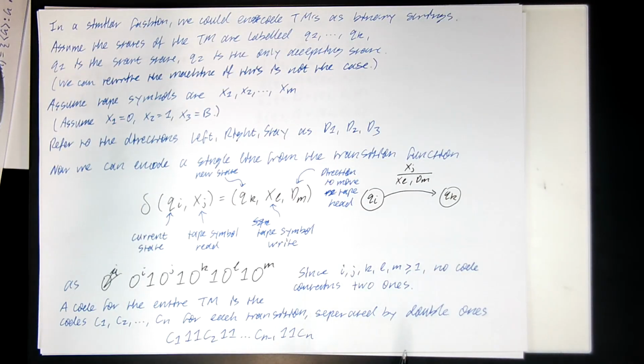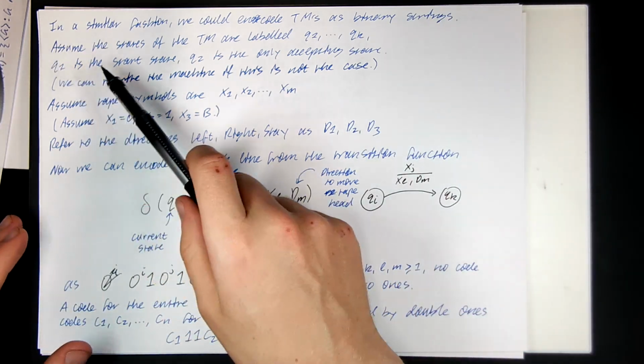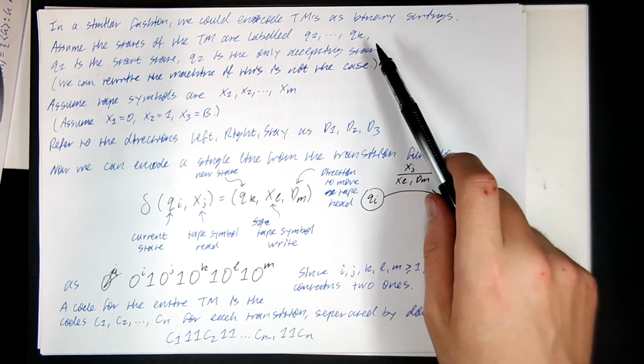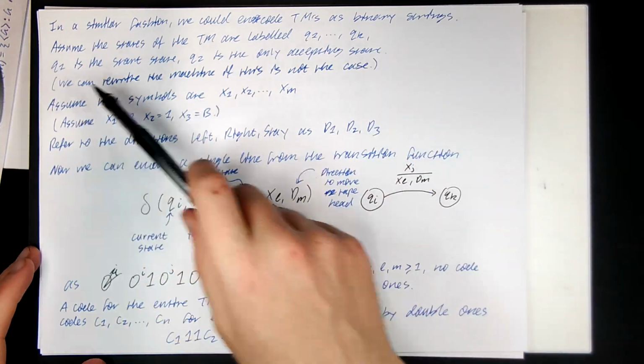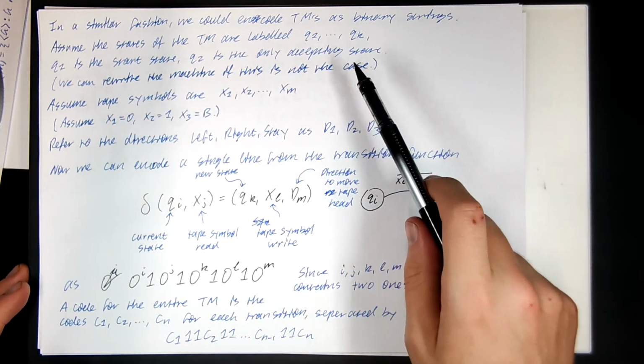In a similar fashion, we could encode Turing machines as binary strings. So here is one possible such encoding that I'll go through. We're going to assume the states of the Turing machine are labeled Q1 through Qk. Q1 is always the starting state, and Q2 is the only accepting state.